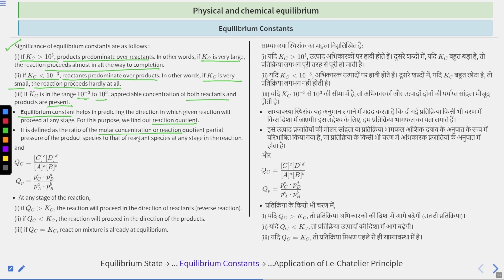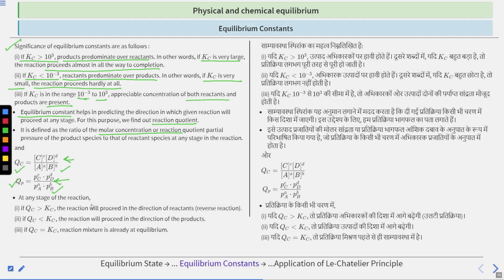We can represent the reaction quotient in both terms, molar concentration or partial pressure, like the equilibrium constant, right? So the reaction quotient in molar concentration terms will be this, and the reaction quotient in partial pressure terms will be this. So these are the two equations for the reaction quotient.